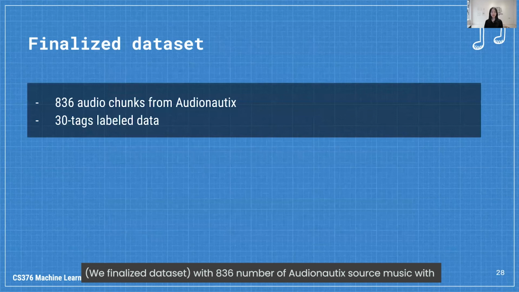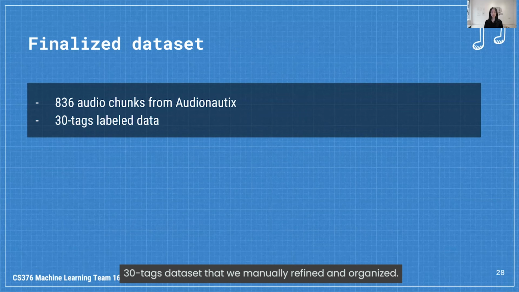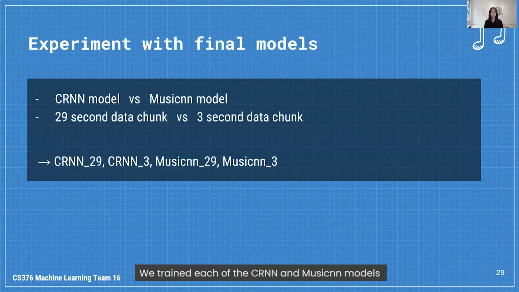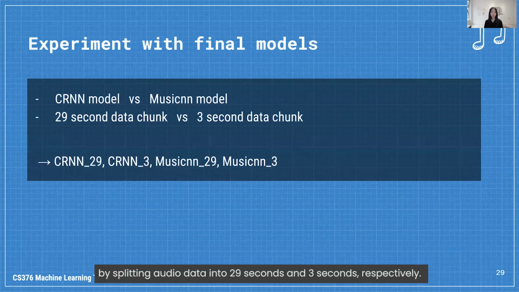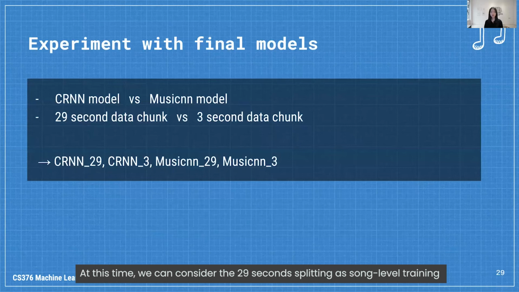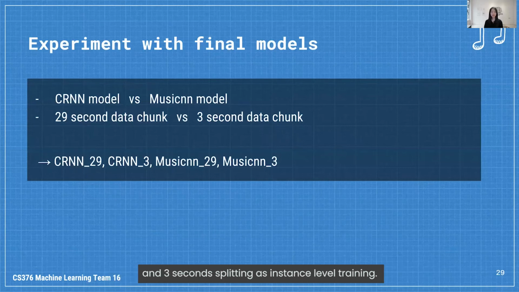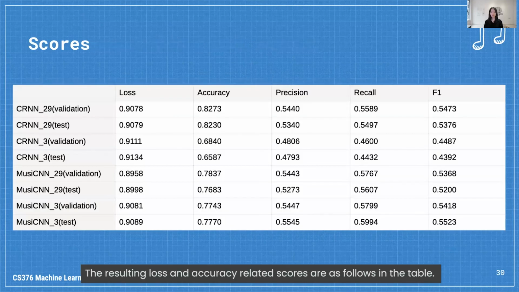With 836 audio files from the Audionautix source and a 30-tag dataset that we manually refined and organized, we trained each of the CRNN and music CNN models by splitting the original audio data into 29 seconds and 3 seconds respectively. At this time, we can consider the 29-second splitting as sum level training and the 3-second splitting as instance level training. The resulting loss and accuracy related scores are as follows in the table, and let's look into these figures more deeply in the next slide.